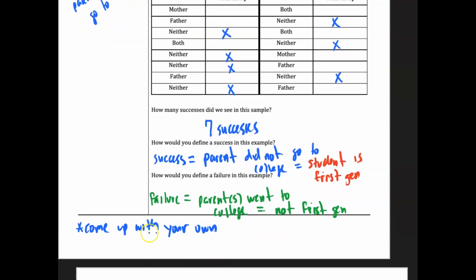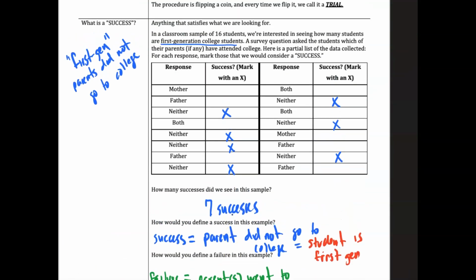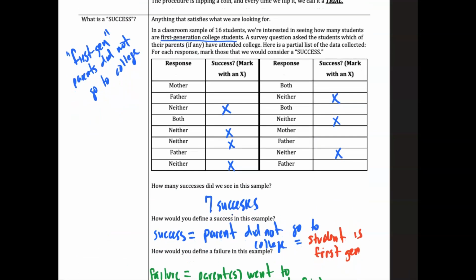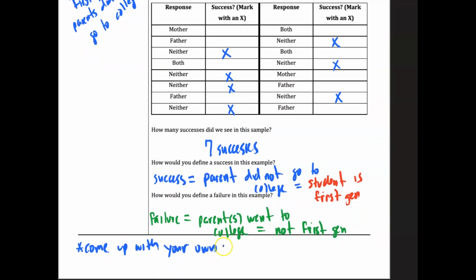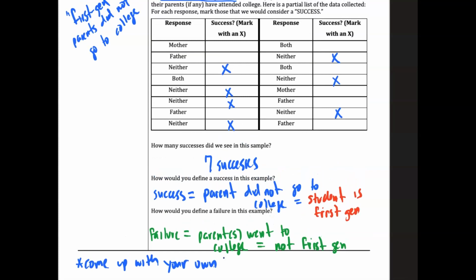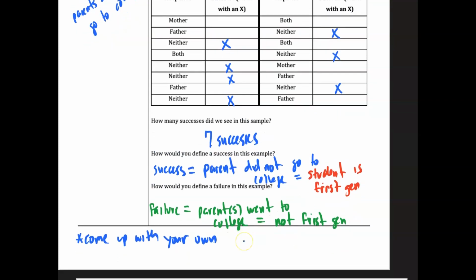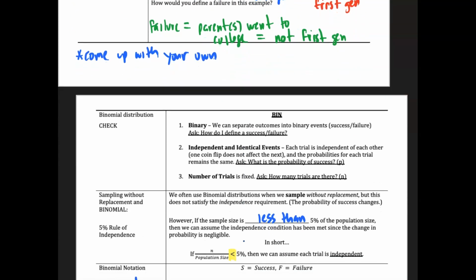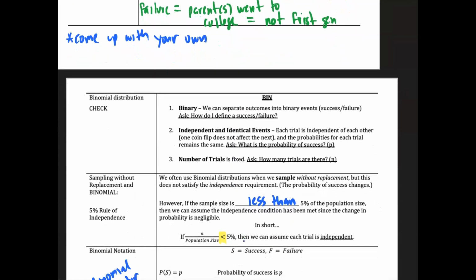It'd be really good if you could think of some other examples of your own of success and failure. Whether you pass the test or not, that's a classic success. Whether you get the job or not. These are binary kinds of options. That's a binomial probability.